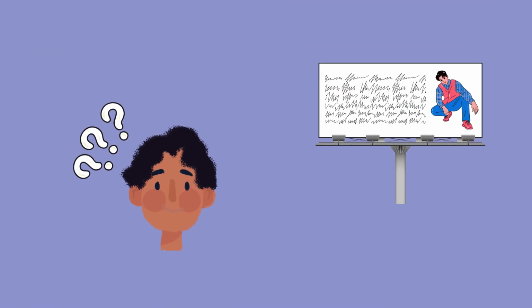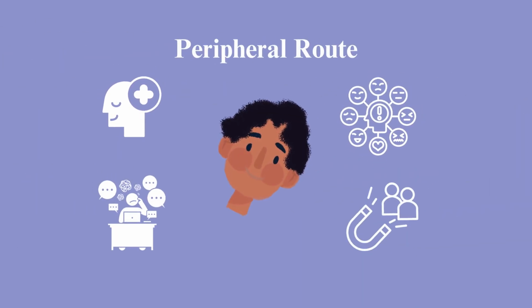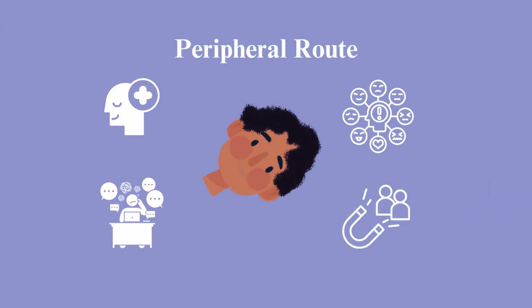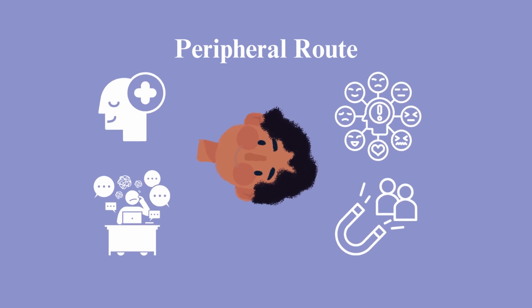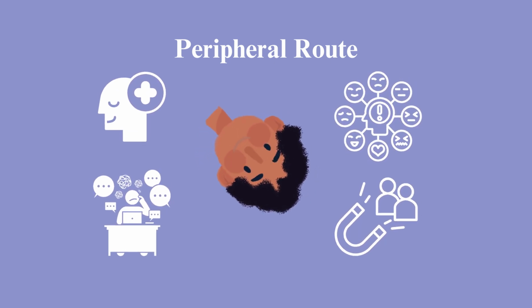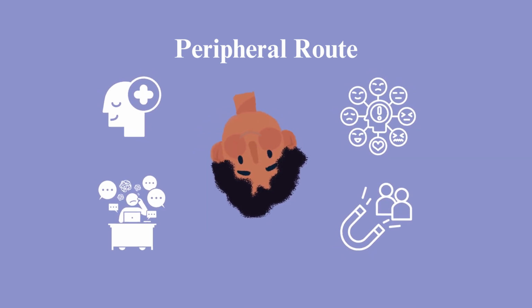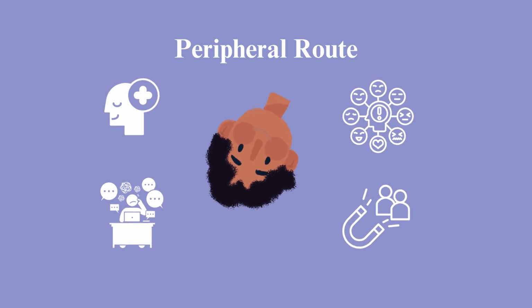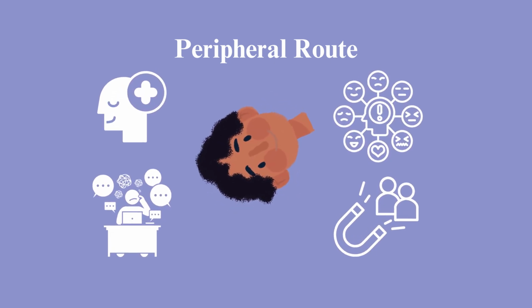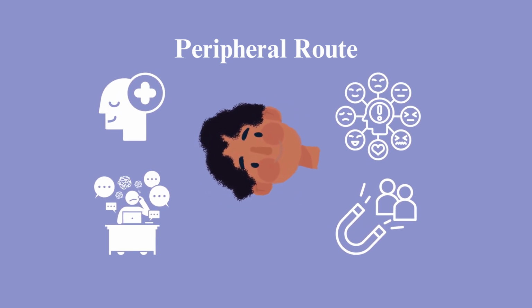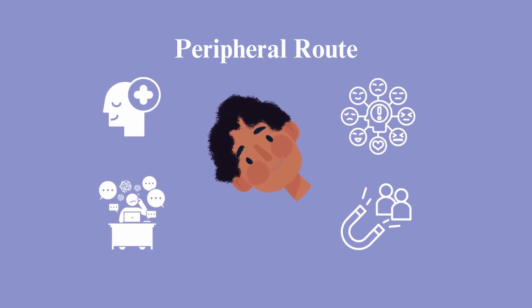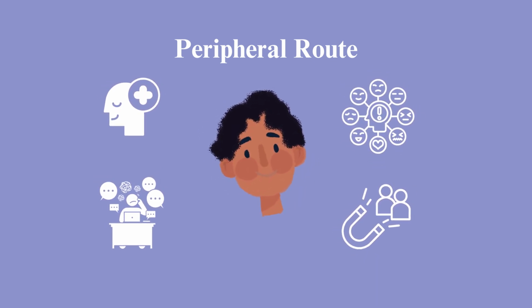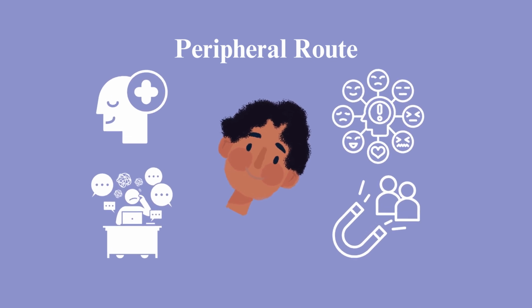What route do you think Ian is using when looking at this billboard? The answer is peripheral route. The peripheral route uses cues to associate the message with positive things. This route works best when people are distracted, uninvolved, busy, or multitasking. It focuses on the attractiveness and positive emotions that will be presented to obtain the audience's attention.